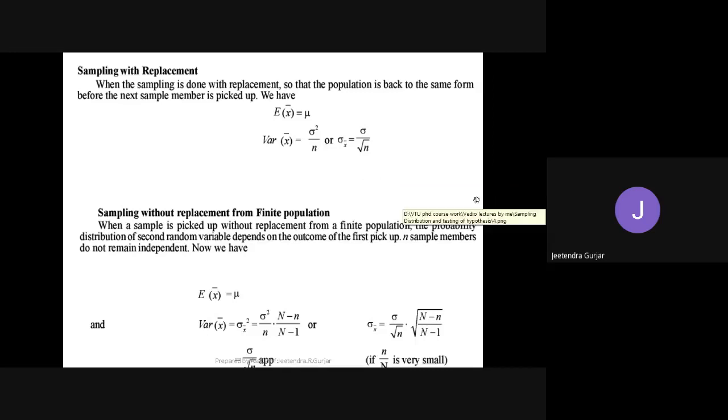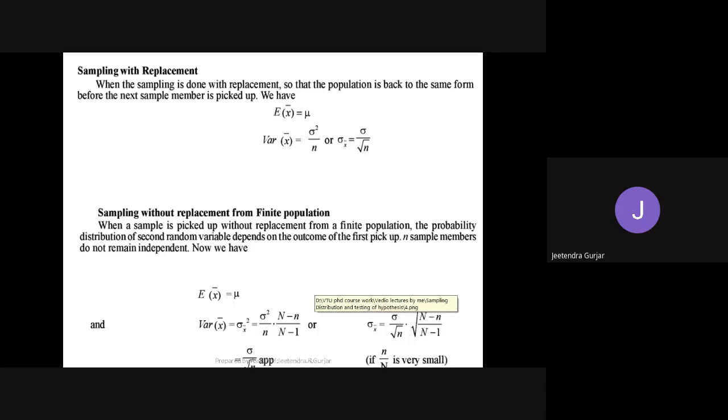Sampling without replacement from a finite population. Students, please understand this, it is very, very important. When a sample is picked up without replacement from a finite population, the probability distribution of the second random variable depends on the outcome of the first picked. Then the n sample members do not remain independent. Suppose there are 5 clusters. One is picked, the next person will not pick the same, so there will be only 4 clusters remaining. Like this, one by one the clusters will be picked without replacement.